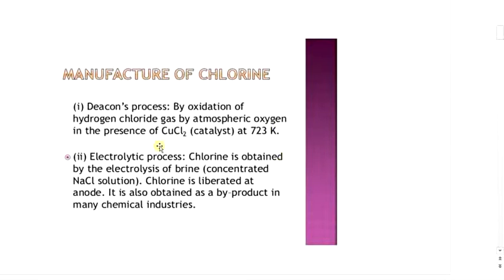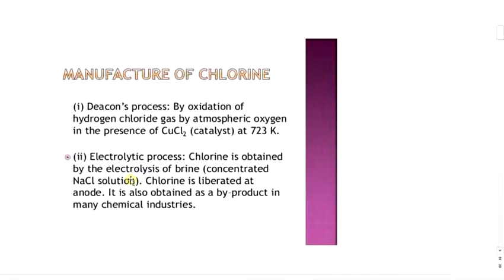Manufacture of chlorine. First one, Deacon's process. Chlorine is manufactured by the oxidation of hydrogen chloride gas by atmospheric oxygen in the presence of copper chloride as a catalyst at 723 Kelvin. That means 4 moles of hydrochloric acid reacts with oxygen in the presence of a catalyst to give 2 moles of chlorine plus 2 moles of water.